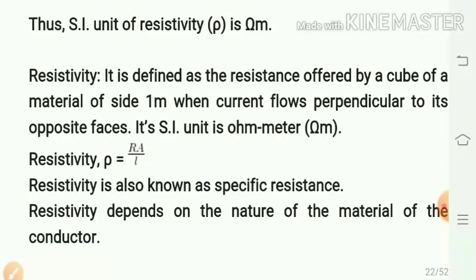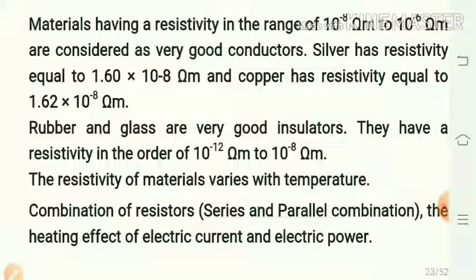The resistivity is defined as the resistance offered by a cube of material of side 1 meter when current flows perpendicular to its opposite faces. So its SI unit becomes ohm meter. It is also known as specific resistance. The resistivity depends on the nature of material of the conductor.